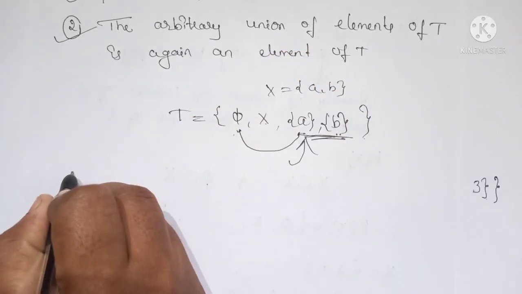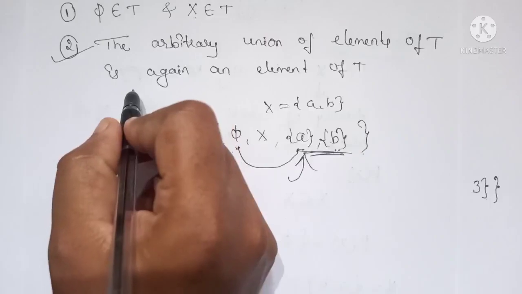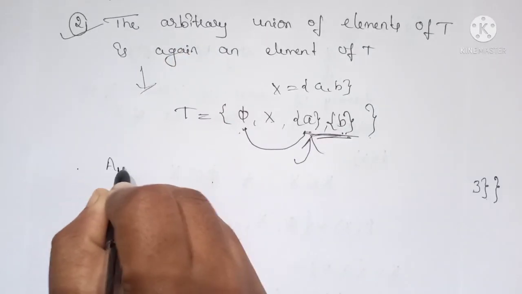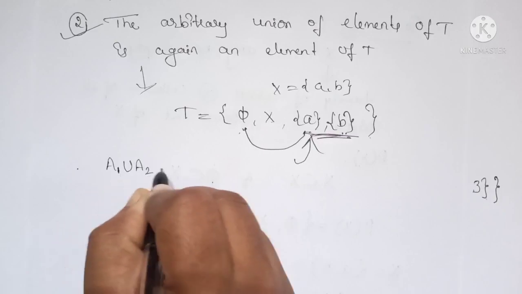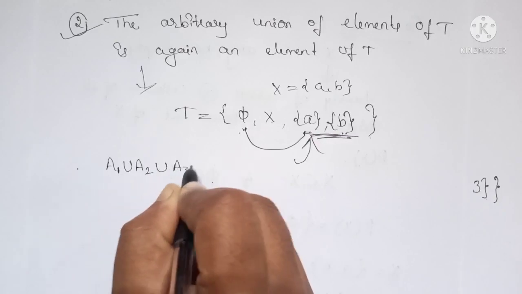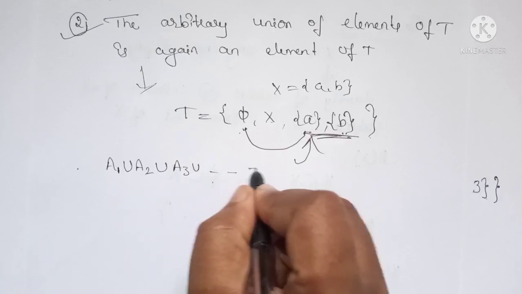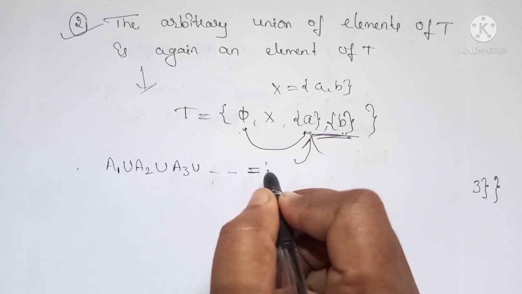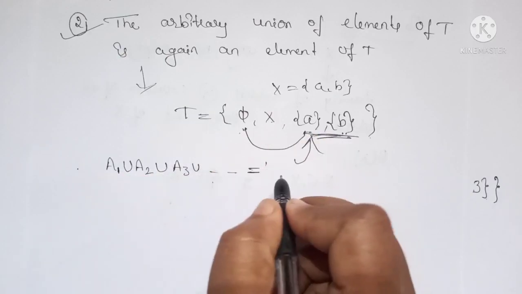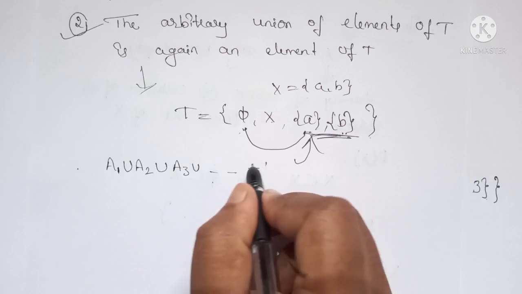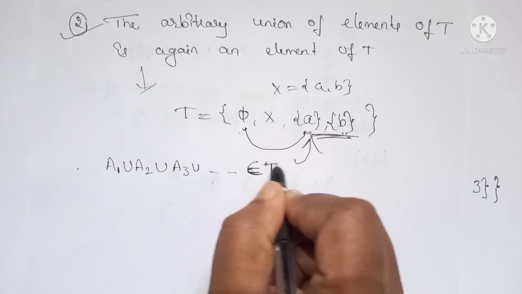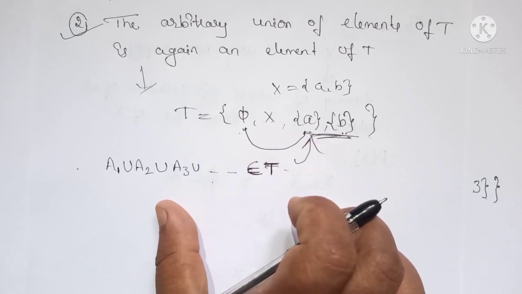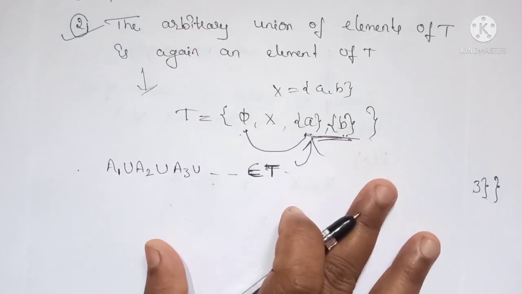In general, I will write this as: if we consider the union A1 union A2 union A3 and so on, their union must also belong to the subfamily T itself. Then we say the second condition is satisfied.